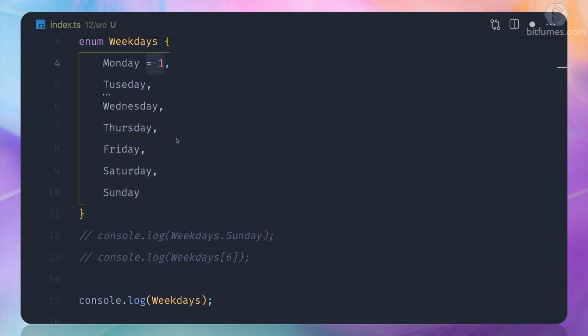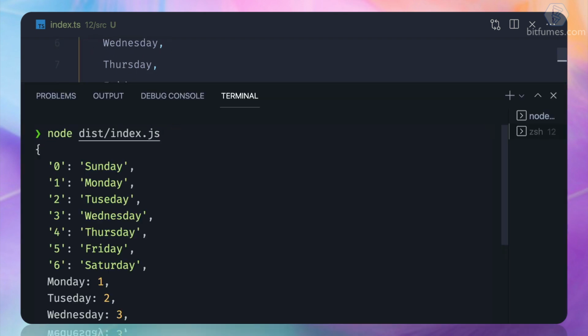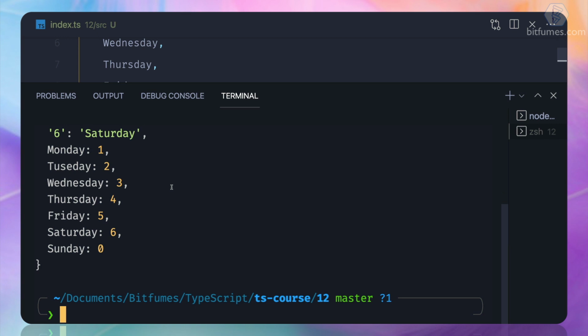So this is the first one. But what if I want to give Sunday as the 0? So I start with 1, but I want to give Sunday as 0. And if I do this, you can see it's not even complaining, but it starts with 0. That's fair, that's easy to understand.